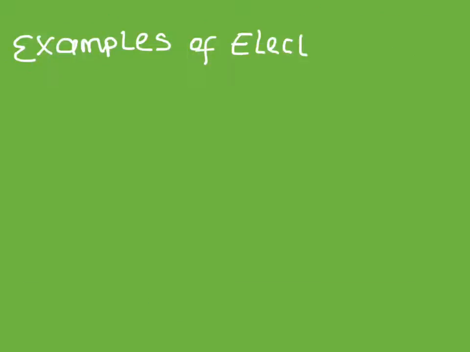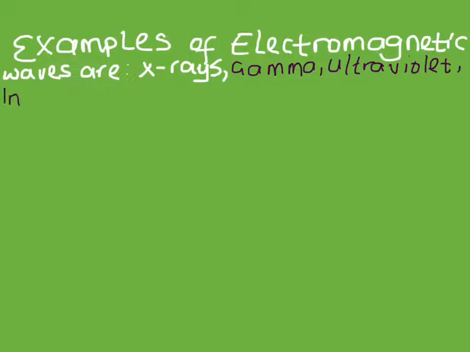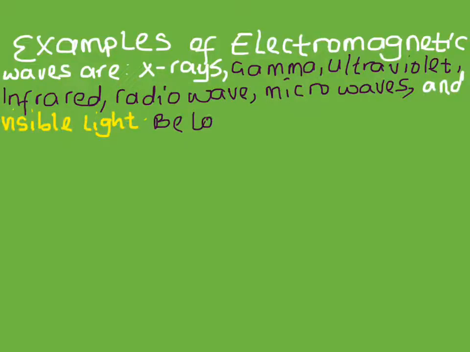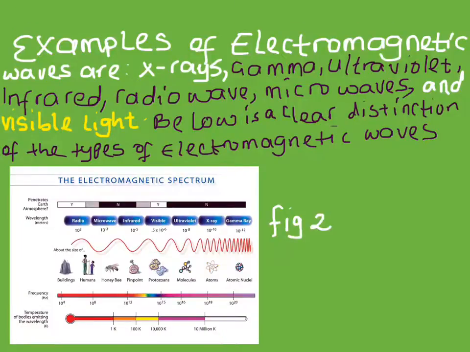The different types of electromagnetic waves, as will be seen on the figure in front of you, are classified from left to right in order of increasing frequency and decreasing wavelength. That is, reading from the left to the right, from radio wave, microwave, infrared, visible, ultraviolet, X-ray, and gamma rays, the frequency increases while the wavelength decreases.